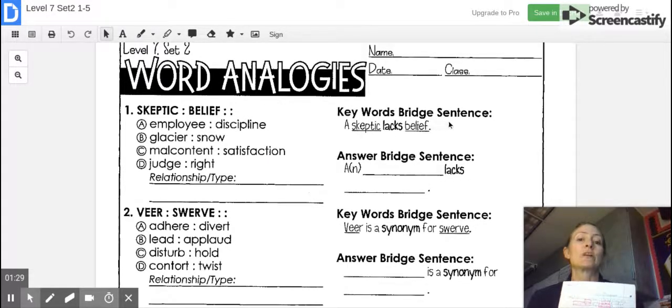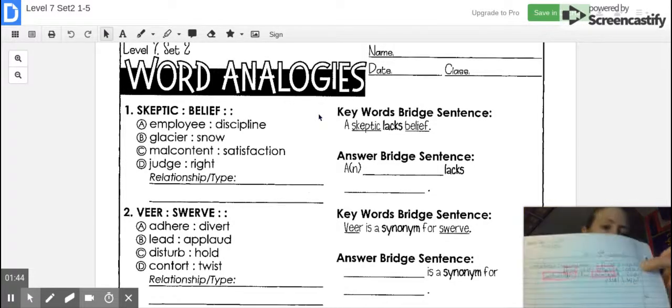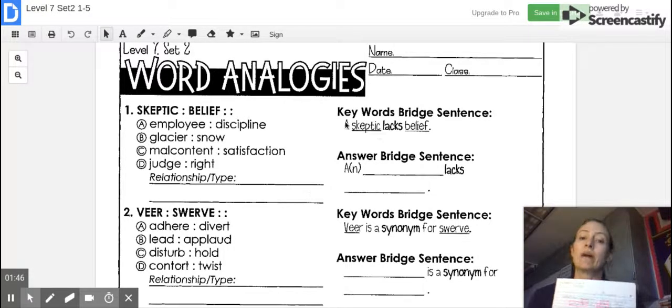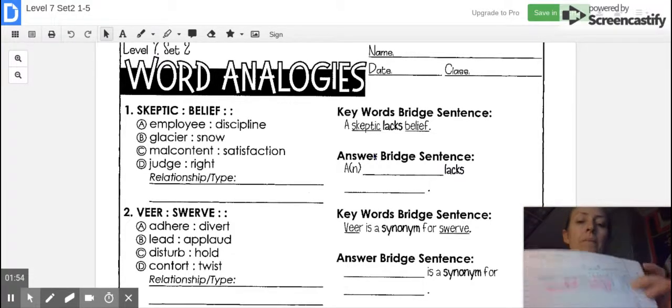Then we're going to go over to our keywords bridge sentence. And please pause this. Take your time, write what you need to write, and then keep moving on. Our keywords bridge sentence, we're going to abbreviate it, KWBS, like I did right there. And then we're going to write a skeptic lacks belief. We're going to do the same thing to our answer bridge sentence, ABS, right underneath there.